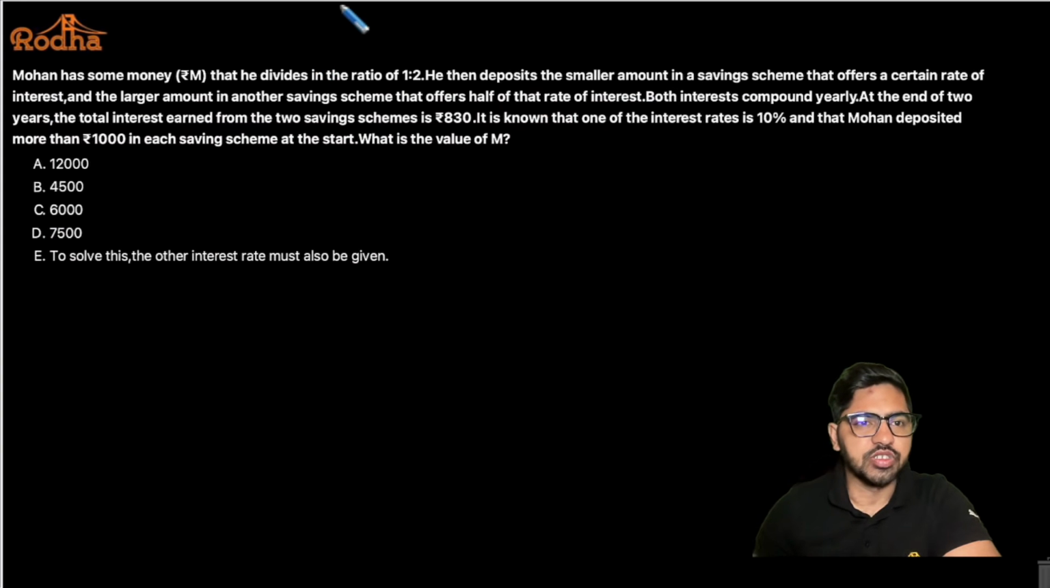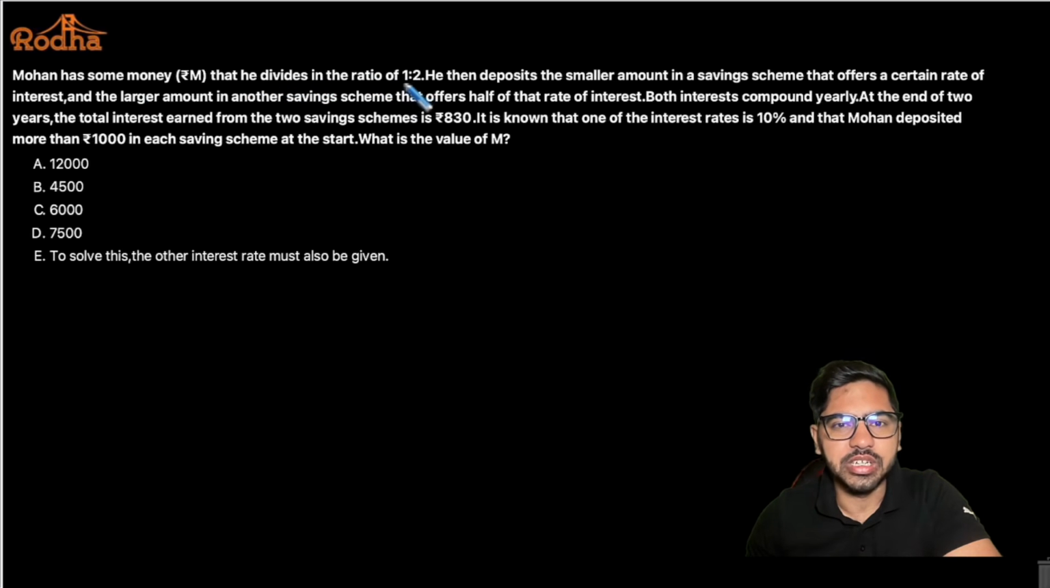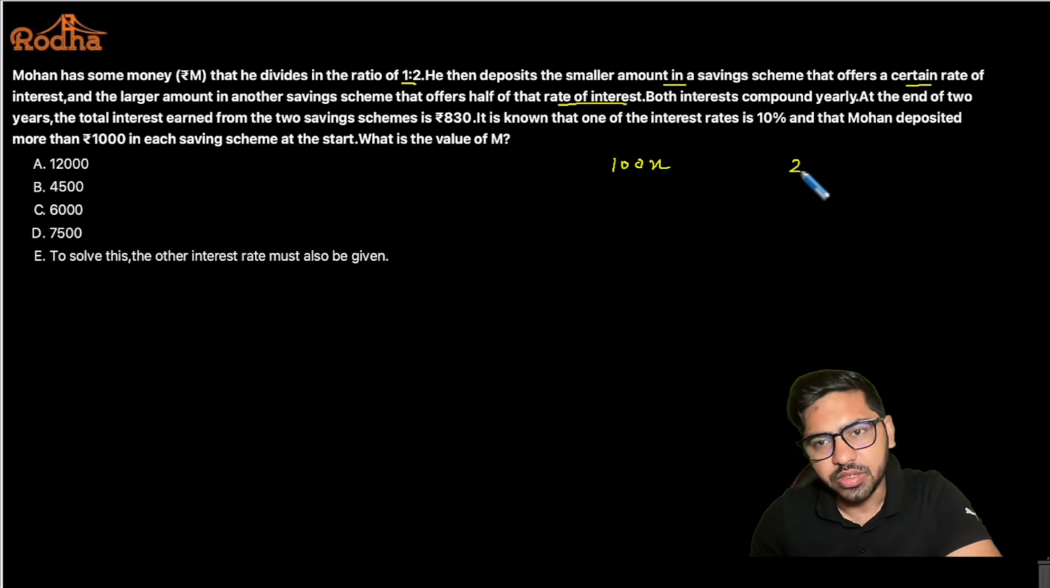So the very first question says Mohan has money that he divides in the ratio of 1:2. He then deposits the smaller amount in a savings scheme that offers a certain rate of interest and the larger amount in another savings scheme that offers half of that rate of interest. Now I do not know what the rate of interest is, and I do not know what money he has. So I'll take it as, let's say, 100x and 200x.